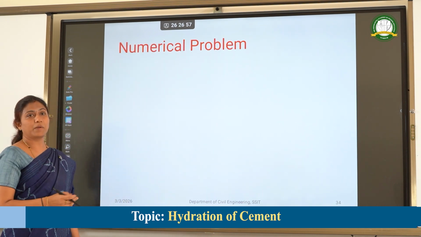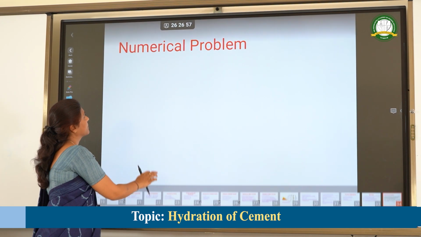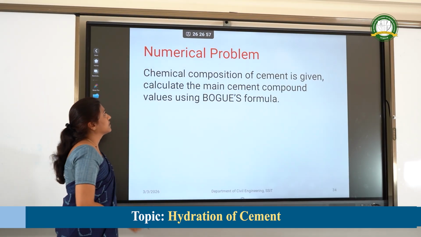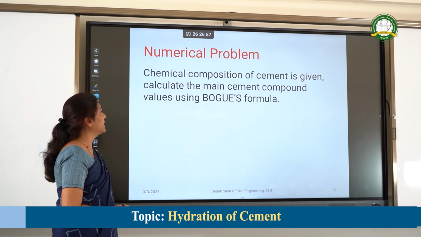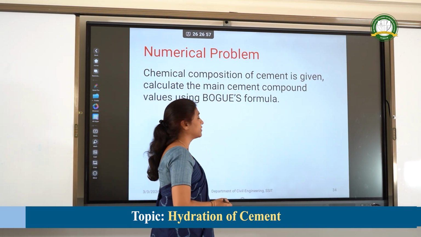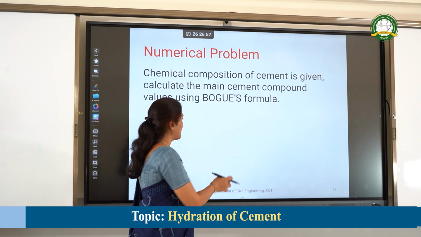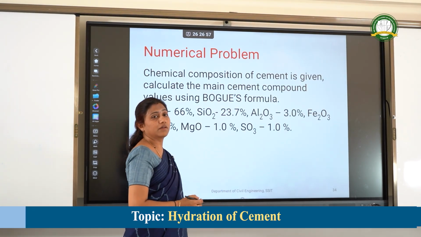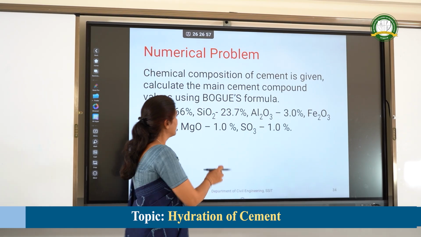So, numerical problem. The chemical composition of cement is given. Calculate the main cement compound values by using Bogue's formula. So these are the component values. They will be given in the question paper.